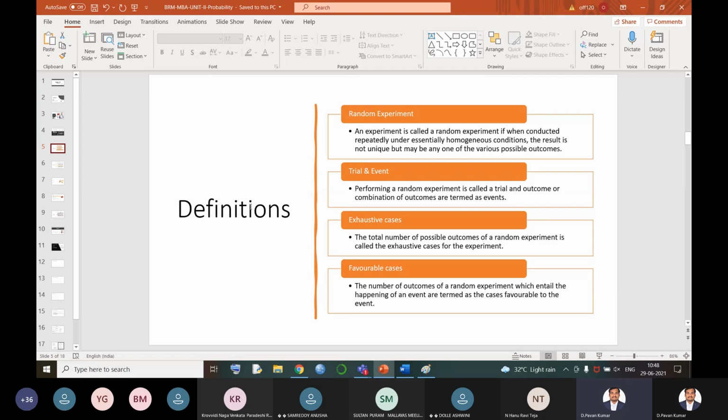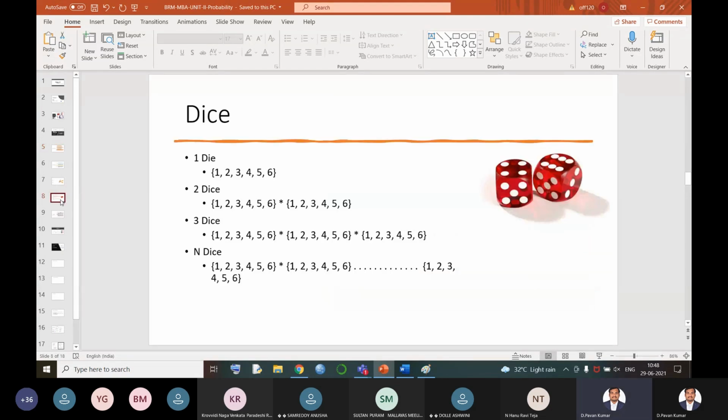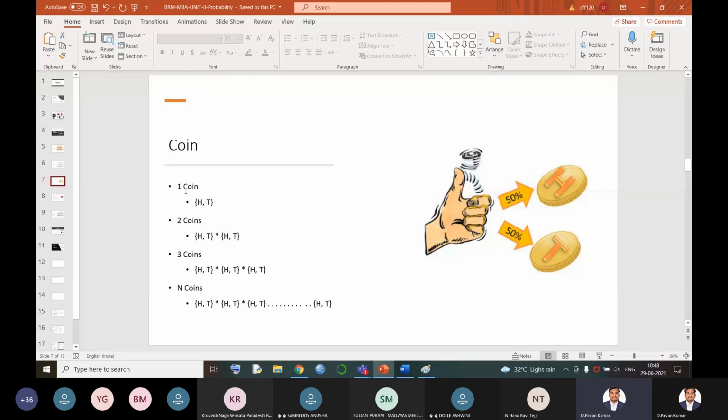Now, exhaustive cases. Exhaustive means the total number of possible outcomes of a random experiment is called exhaustive cases. Now, let us see this. Now, coin. If I am tossing one coin, how many outcomes are there? There are only two outcomes, head and tail. That means what we write here is equal to 2. So, the total number of exhaustive cases when a coin is tossed is 2.